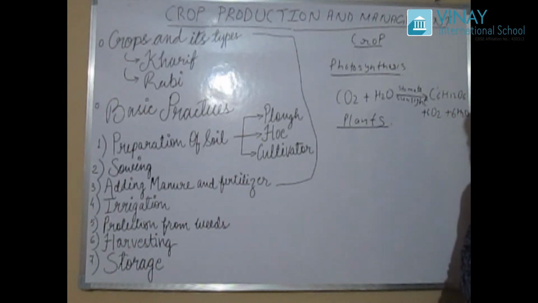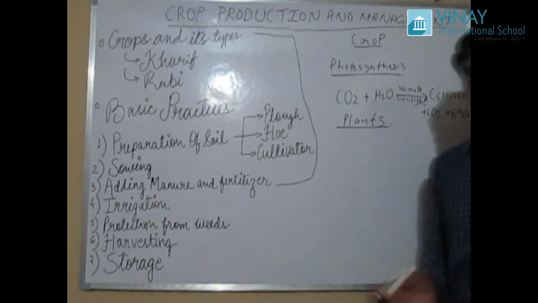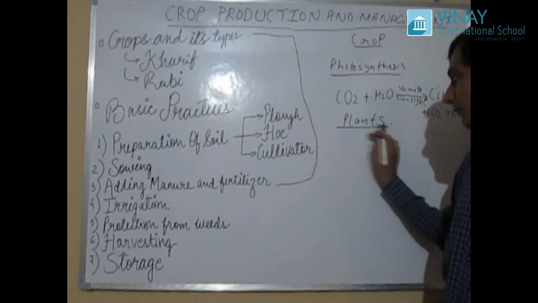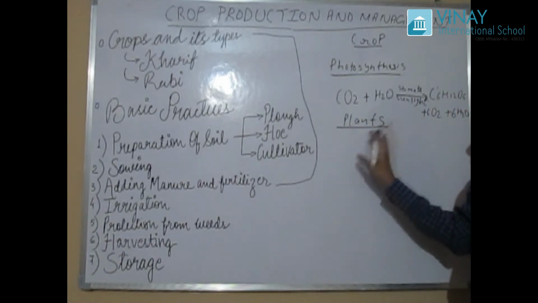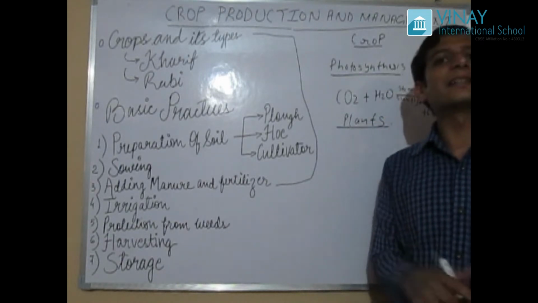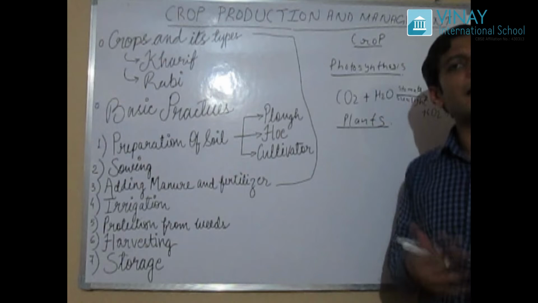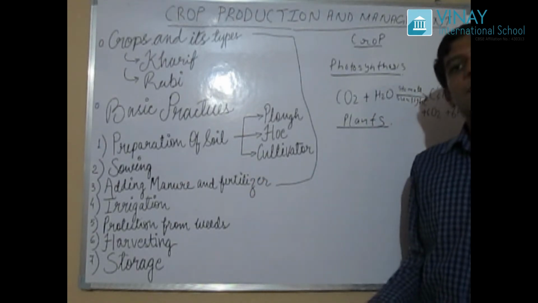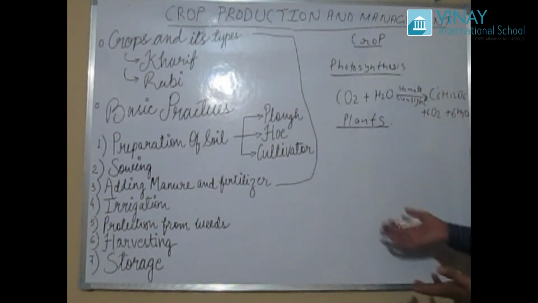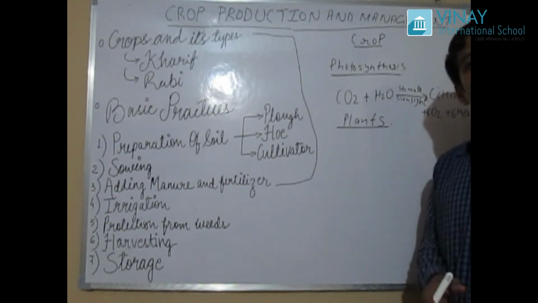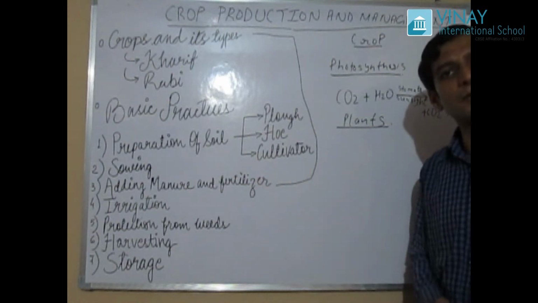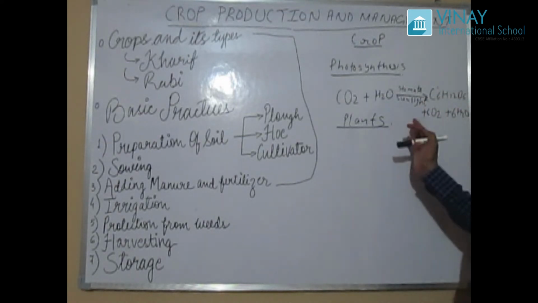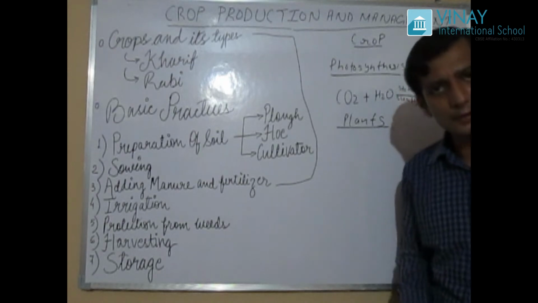We understand that we get food from plants. But there are not just one or five people on this earth; there are millions of people. So how can we fulfill the food demand of so many individuals?